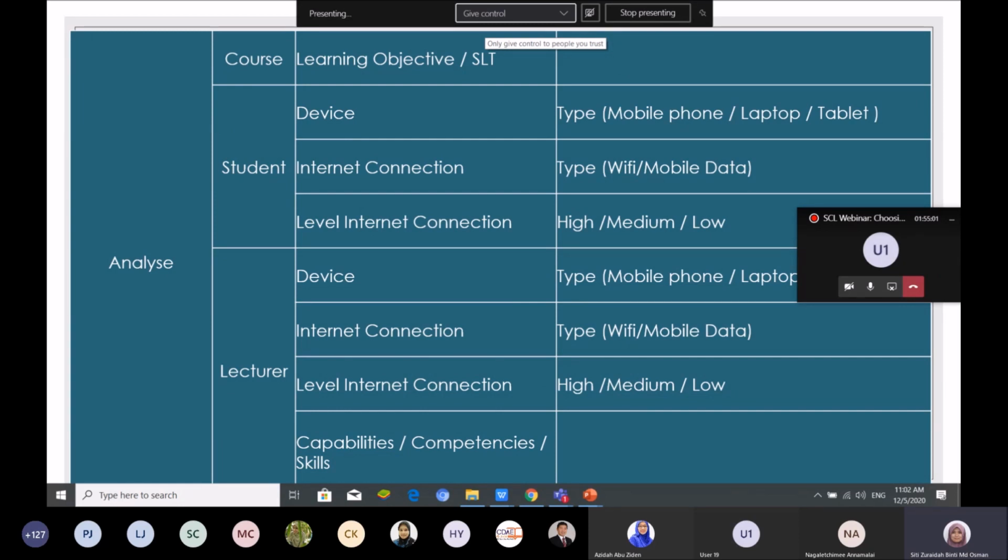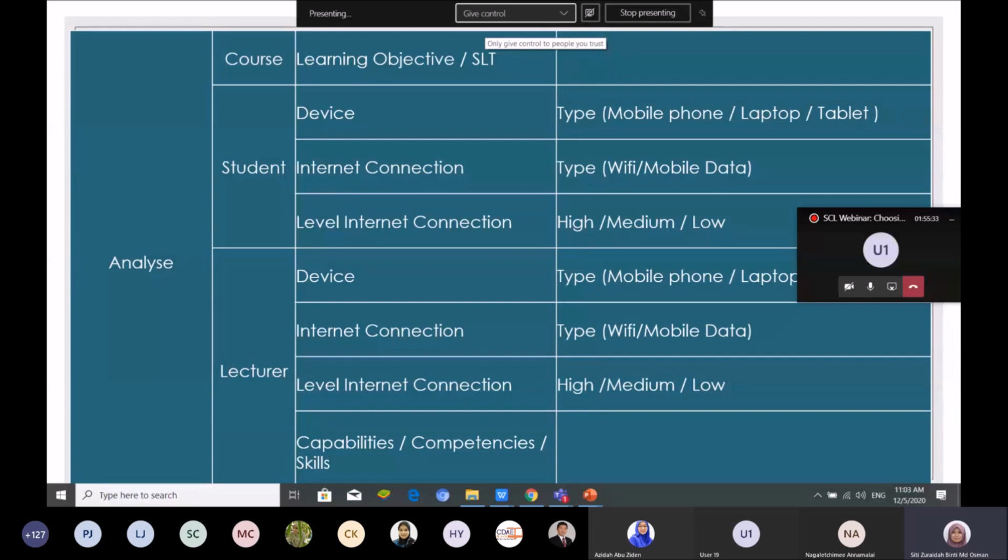So that is for no internet connection. But most of our students have mobile data, so they will use their mobile data although they don't have Wi-Fi, because they are always on WhatsApp. They always scroll the IG, comment in the IG. So that's why we know that our students have mobile data.